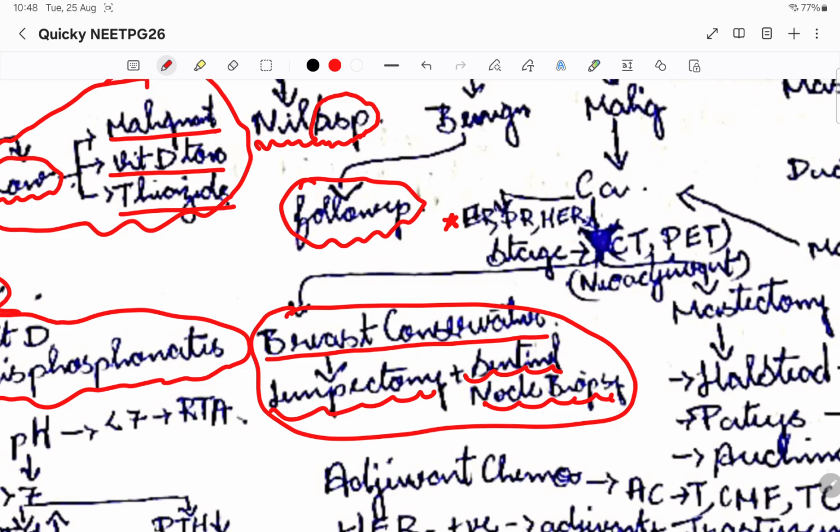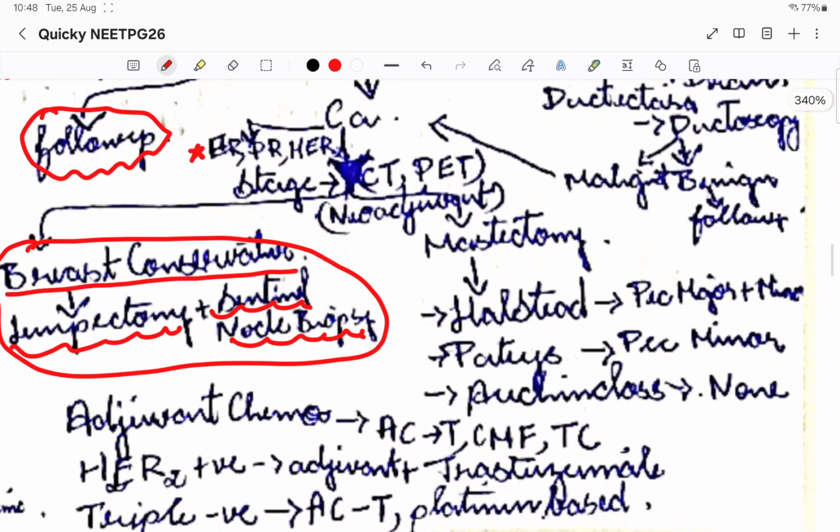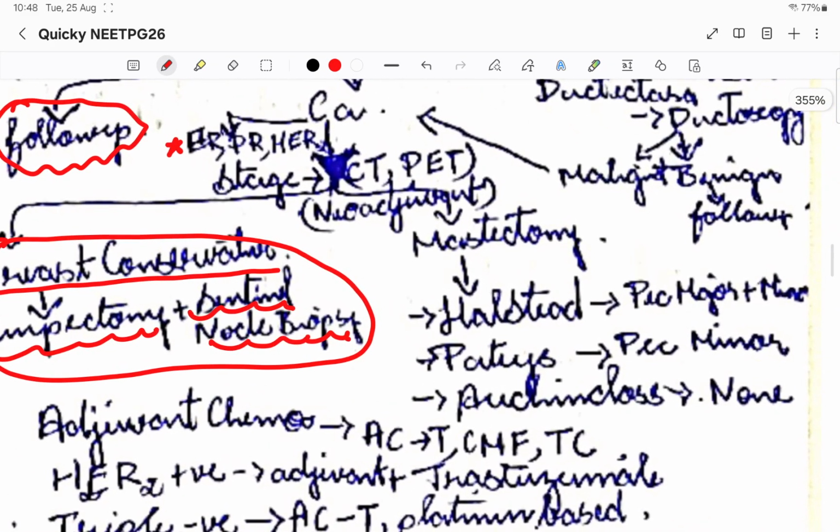If it is malignant and the stage has increased, that is when we do mastectomy. So mastectomy will be done after neoadjuvant therapy. First we'll give neoadjuvant therapy, then we'll shrink the mass and then we'll do the mastectomy. Mastectomy can be done in three ways: Halstead's, Patey's and Auchincloss. So there are three methods of mastectomy.